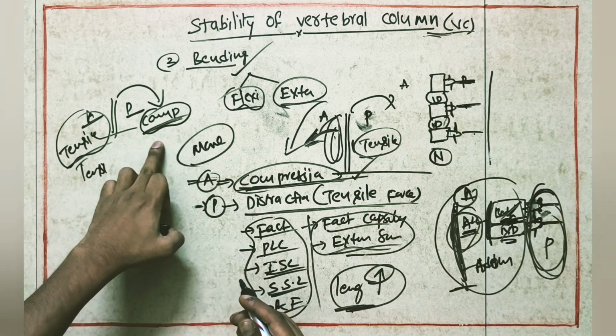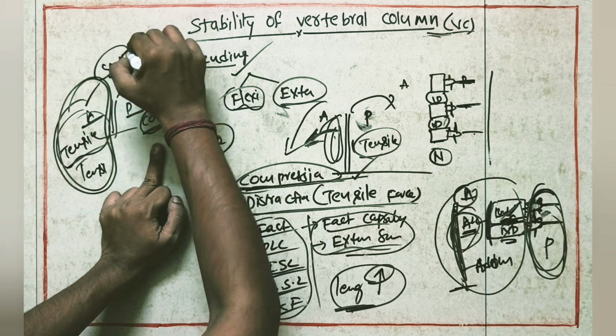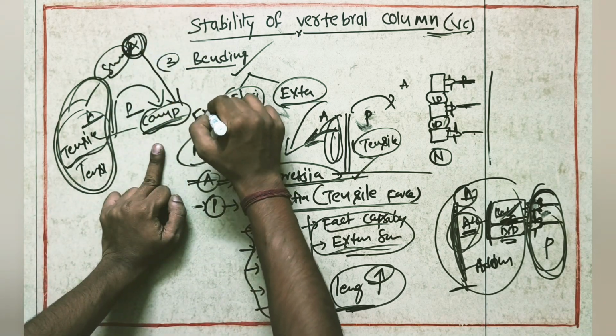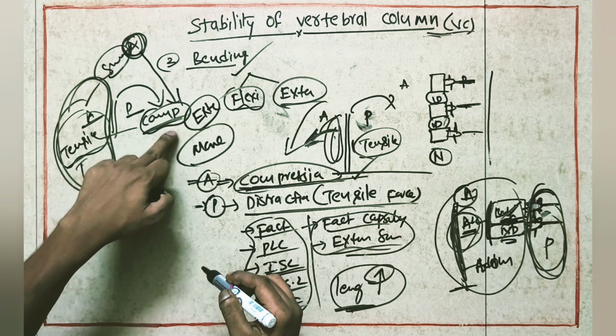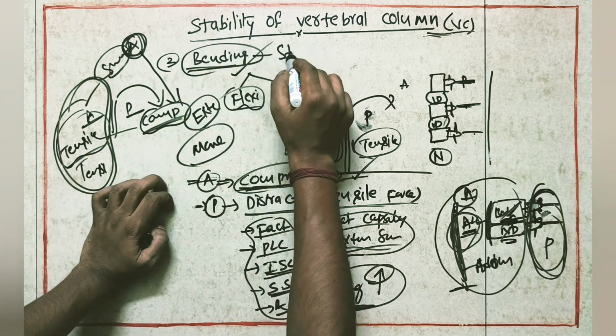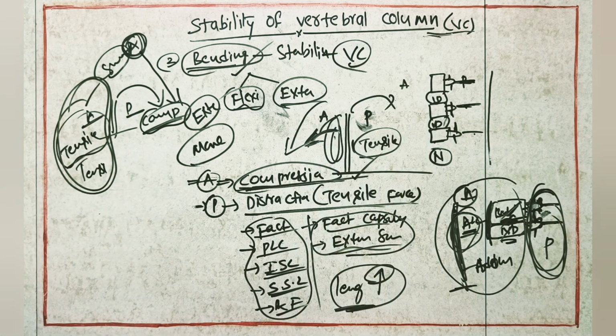While doing extension, because of the tensile force, the stretching of the anterior structures, the stretched anterior structures are going to restrict the further extension movement. By restricting further extension movement, all these structures are going to maintain the bending stability of the vertebral column. So this is about bending stability.